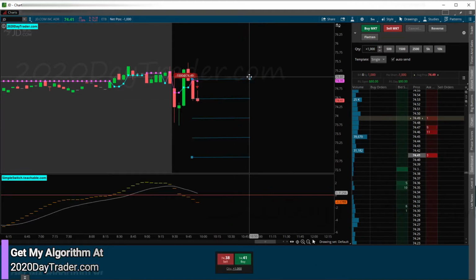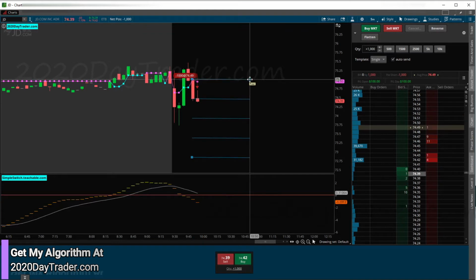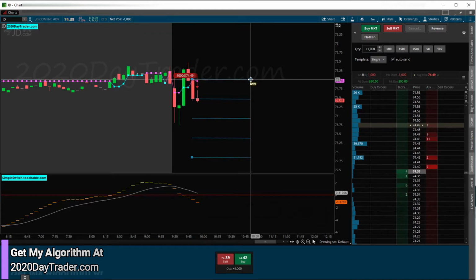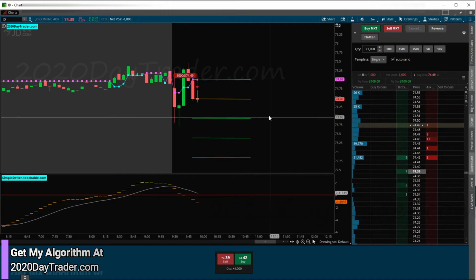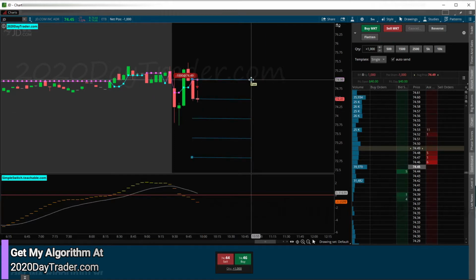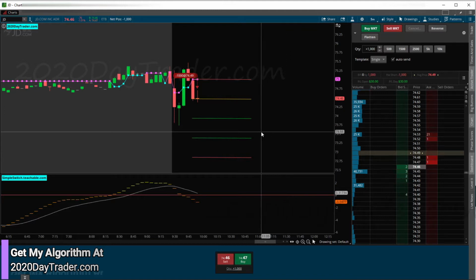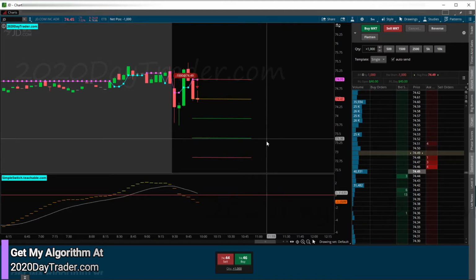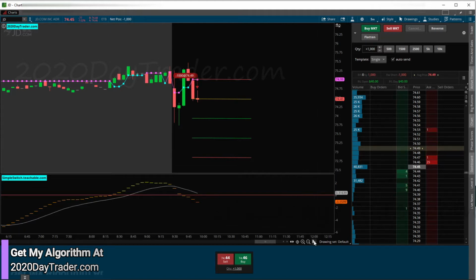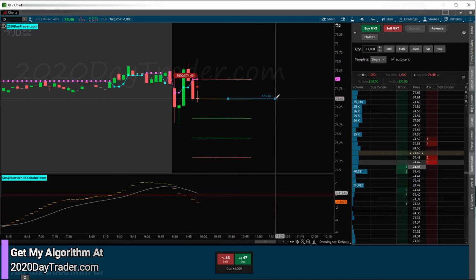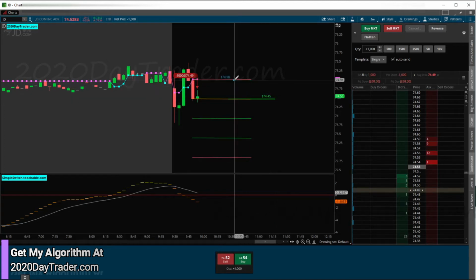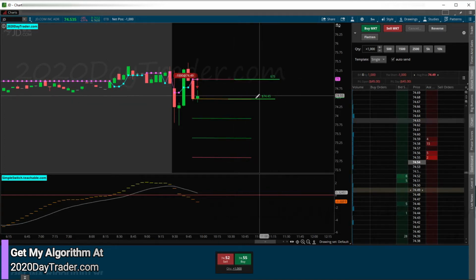So probably not the best idea, but sometimes when you're not in the right mind frame to trade, because you're feeling emotional that day, it's better for me to not trade, because then I can make mistakes. I get in, I get nervous, that affects my decisions. I start to second guess what's going on, and I'm like, oh, maybe I should, and yeah, it's just not good for me. So for me personally, when I'm like that, it's better to step out, and if I miss out on winners, I miss out on winners. Better than to stay in and do stupid things.